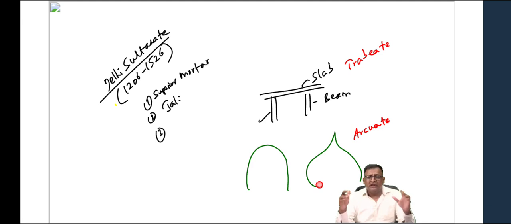But in Islam, it is not allowed. Therefore, they use geometrical designs. They use arabesque. They use pietra dura. They use calligraphy. So all these are the new design concepts or elements introduced by the Turks, by the Muslim rulers. So we'll talk about that.